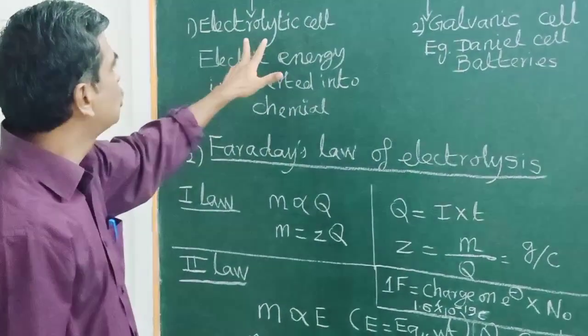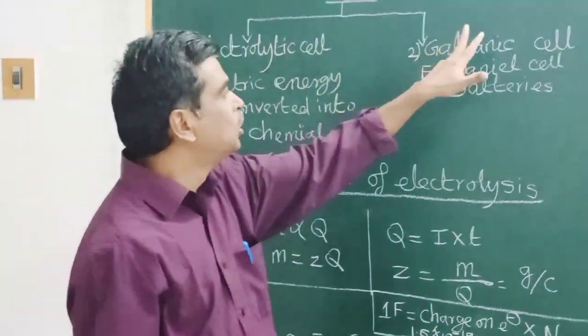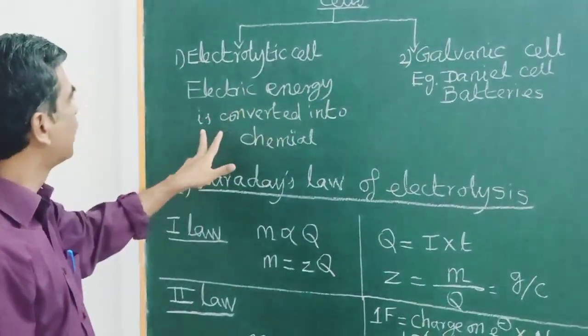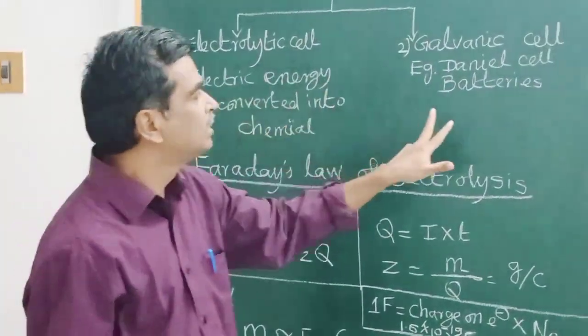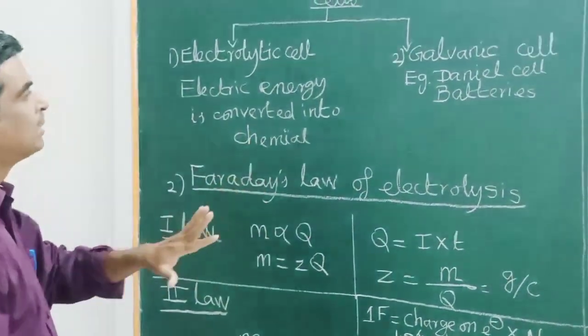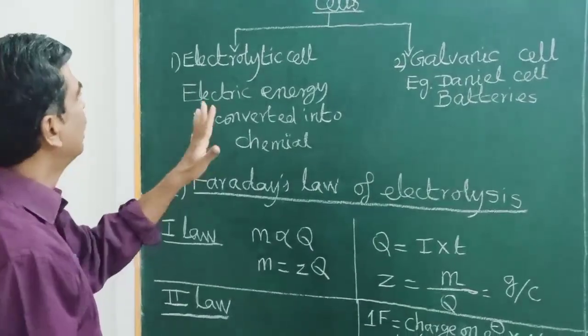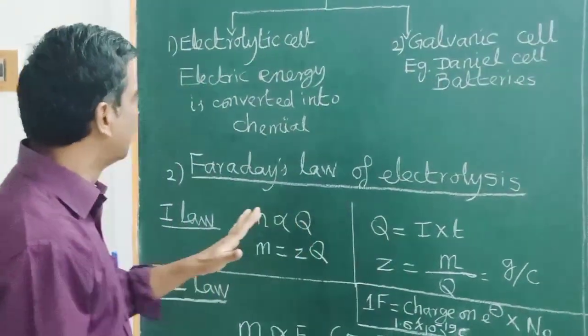It is a non-spontaneous process. It is a spontaneous process. Therefore, it does not do any work. It does work. Okay. These are the basic differences between an electrolytic cell and a galvanic cell.